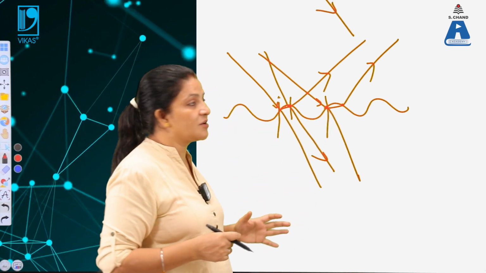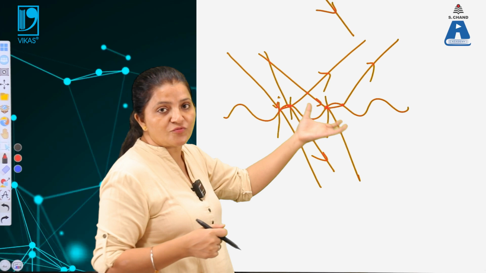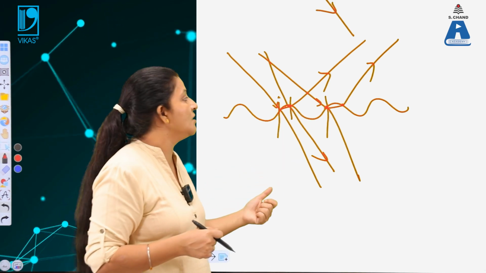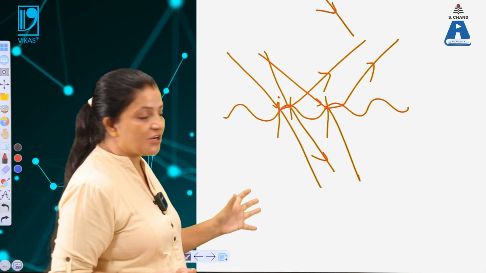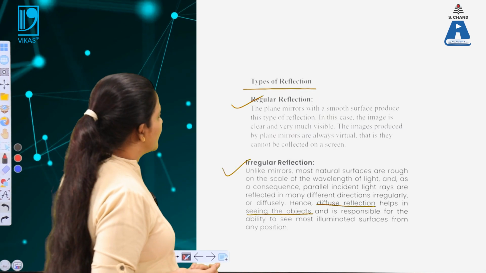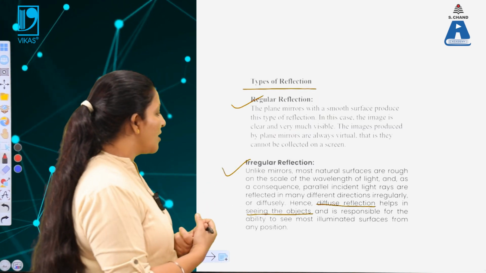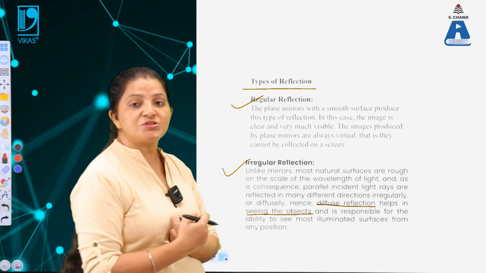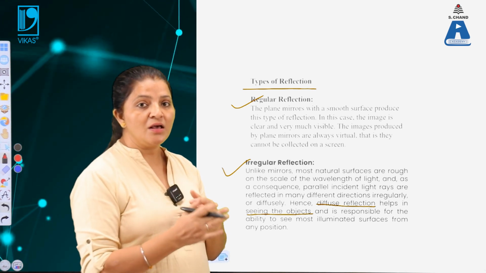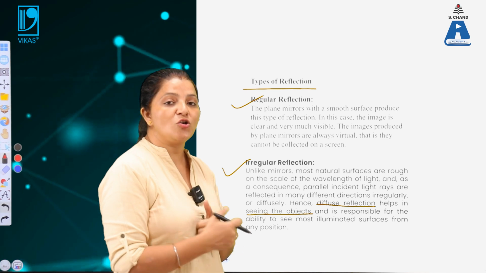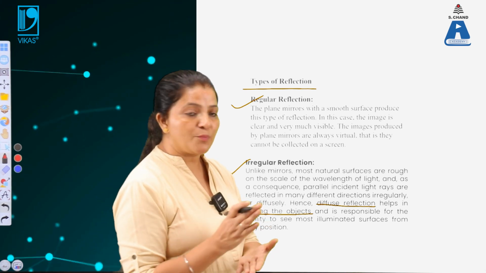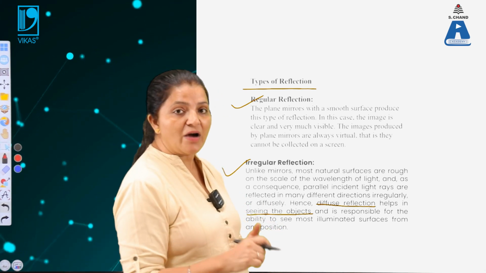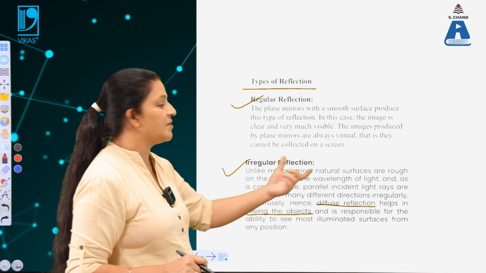By the irregular surface, a proper image of the object can be seen. The irregular reflections are responsible for our seeing objects. When irregular surfaces are illuminated with light, we can properly see their image, while for the regular surface, a virtual image is seen.